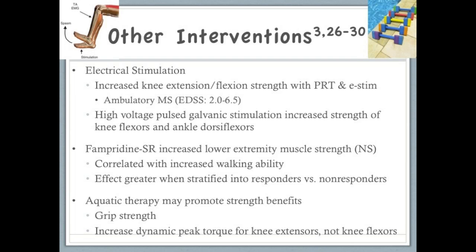Ampyra is a medication that's indicated to increase walking speed in MS, but it has shown increases in lower extremity muscle strength. Although strength gains appear non-significant, they may be greater when individuals with MS are stratified into responder versus non-responder groups. Finally, aquatic therapy may promote increased muscle strength in people with MS. One study only evaluated improvements in grip strength, and another study found increased knee extension force despite no changes in knee flexion strength.